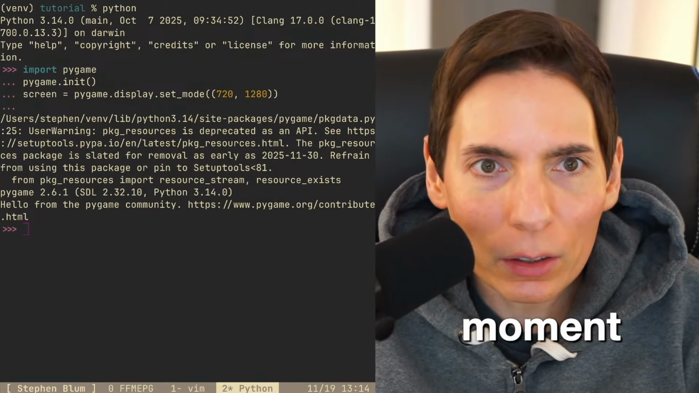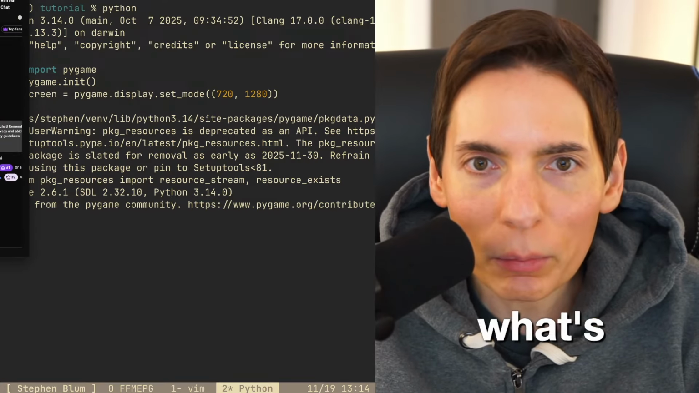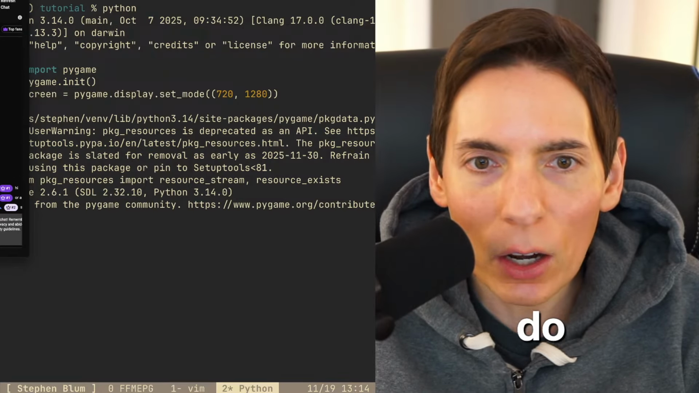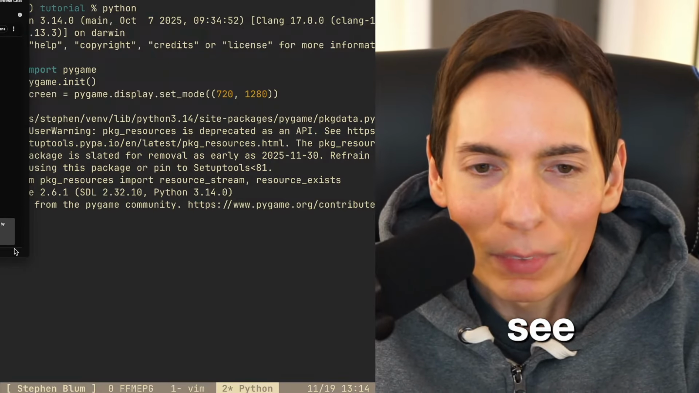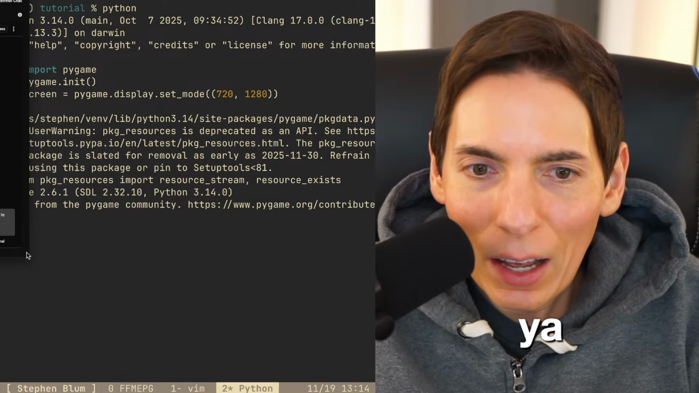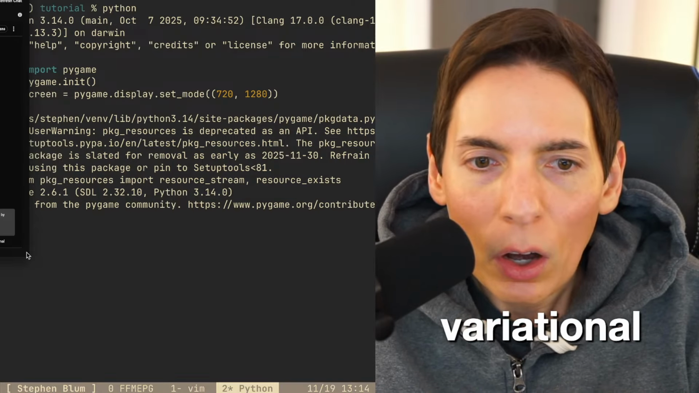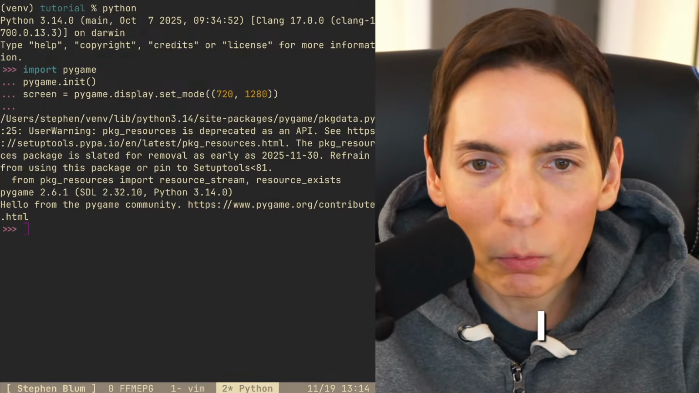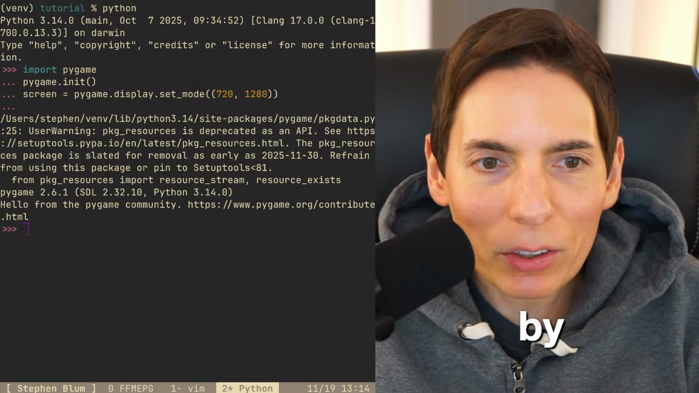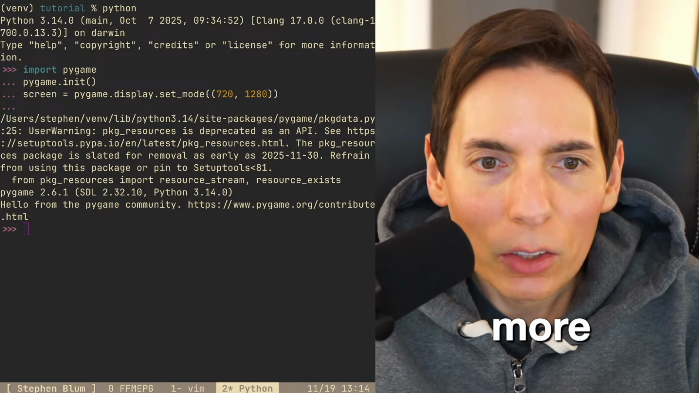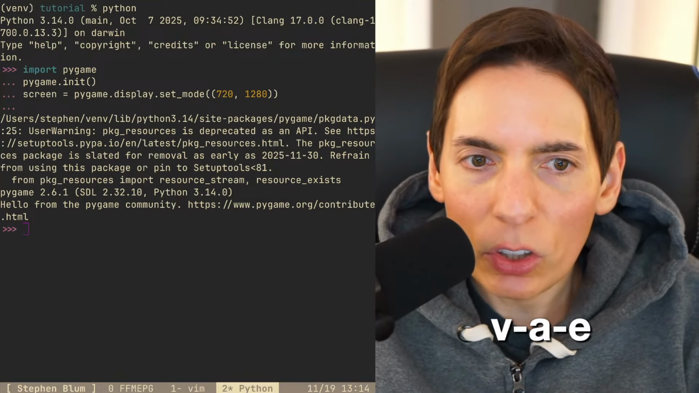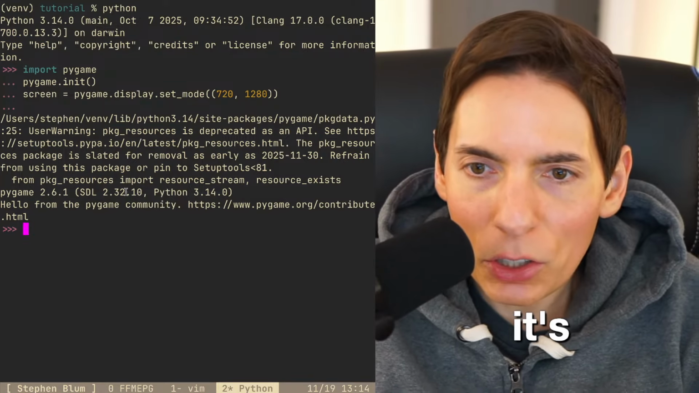One moment here. Oh, I see what's going on. Let me click this button and go live. There we go. That's what I want to see. Oh, hey, Torva. Good to see you. It's an autoencoder, but it's variational. Wait. Oh, really? I don't know. What does that mean? What do you mean by that? I'm actually kind of curious. Tell me more. So VAE is an autoencoder, but it's variational.